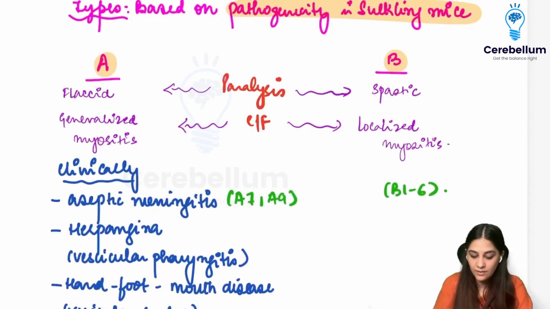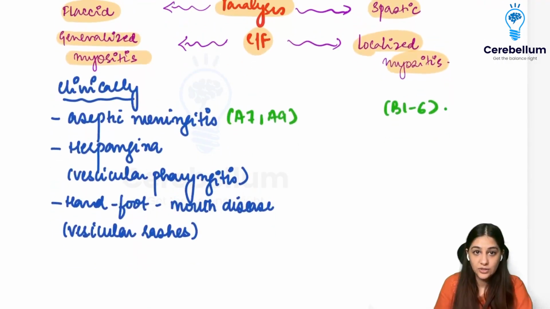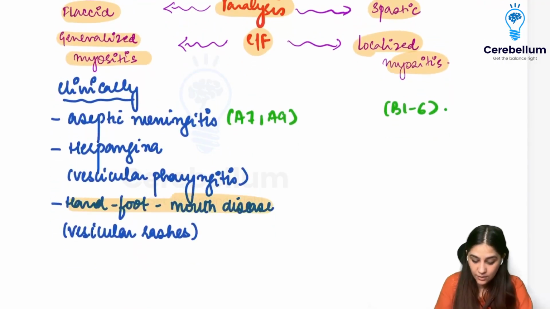Now, A is the one in which the paralysis is flaccid type and the clinical features usually show generalized myositis. And in B, the paralysis is usually spastic and it shows as localized myositis. Now, what you get a question on is the hand, foot, and mouth disease.